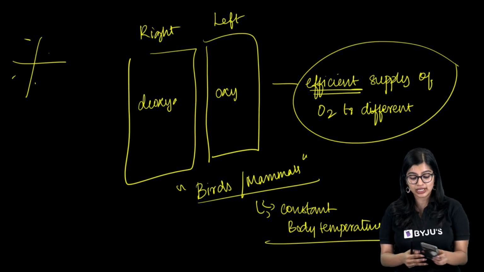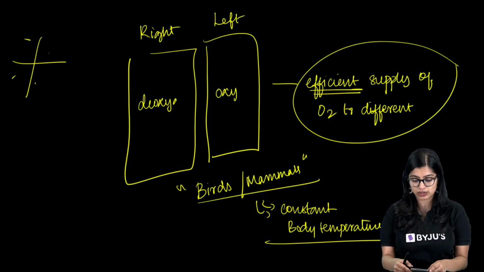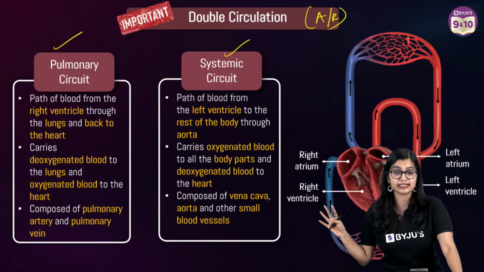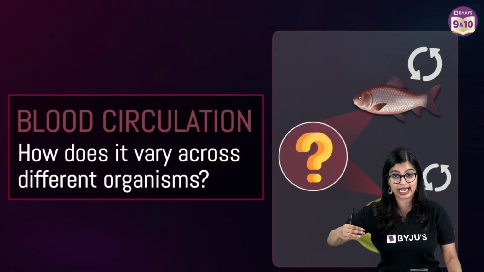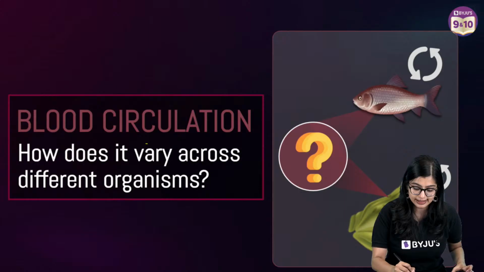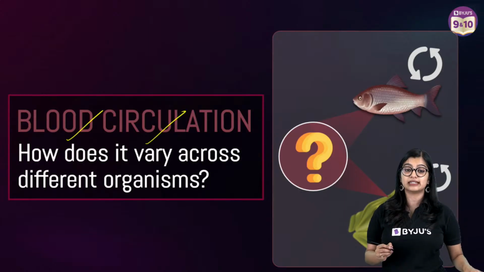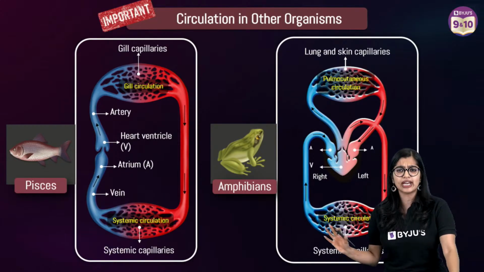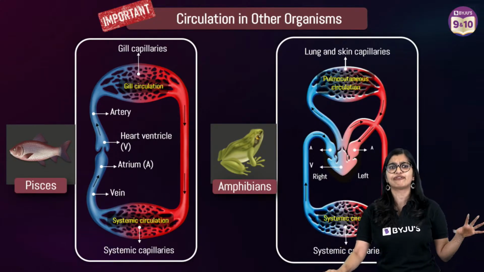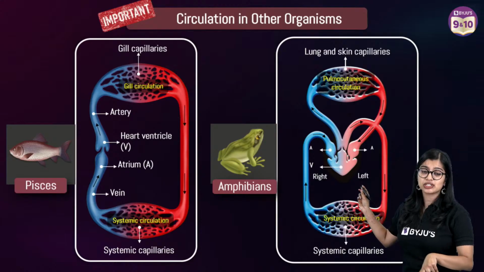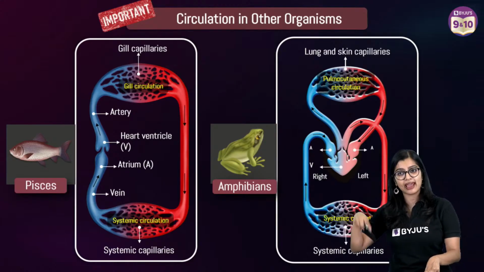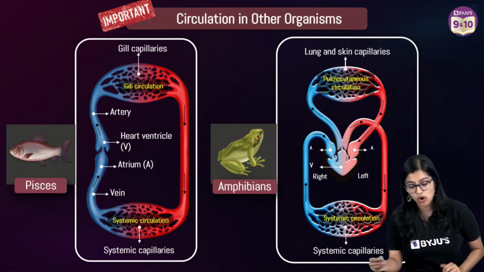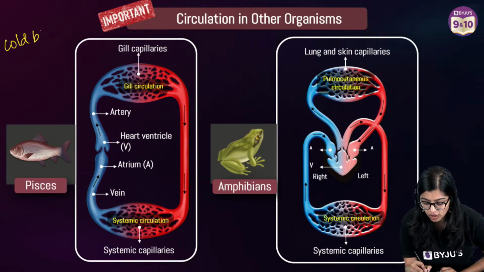Now, many of you have doubts with single circulation also. Let's understand that with respect to other organisms, and how the circulation differs in them. For example, in the case of fishes, amphibians and reptiles, first and foremost, all of them are cold-blooded organisms.